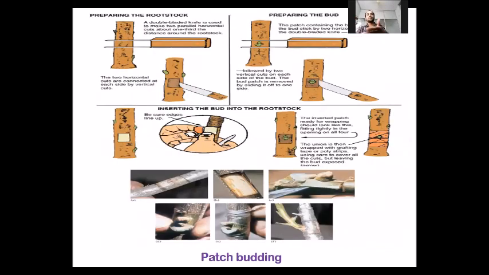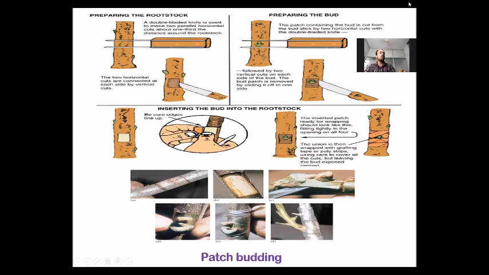Next method of budding is patch budding. Here a square-shaped patch of bark is removed from the rootstock. Similar sized bark is taken from the mother plant in the form of scion, and the scion is united with the cut surface on the rootstock.